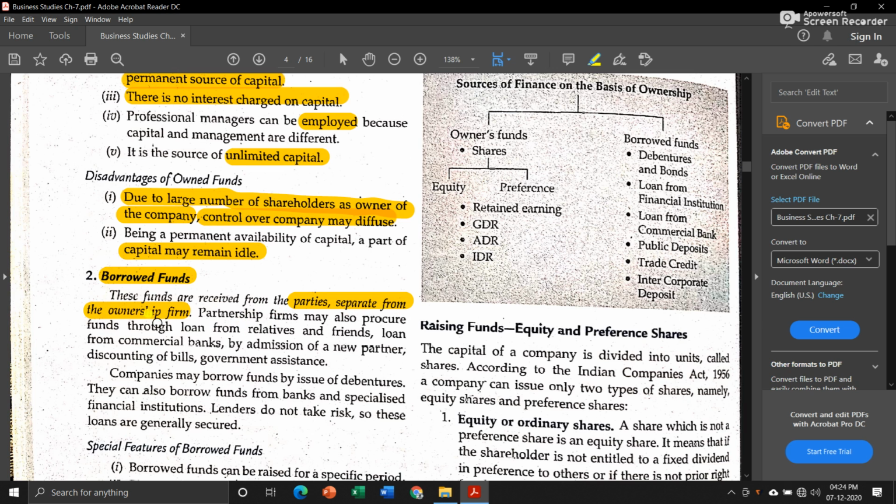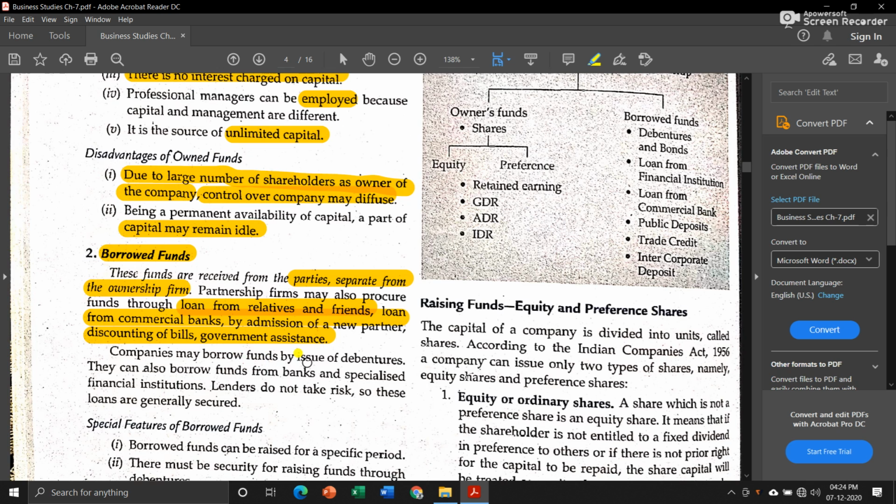Partnerships may also procure funds through loans from relatives and friends, loans from commercial banks, admission of a new partner, discounting of bills, and government assistance. That means partnership firms can take loans from their relatives and friends, and from commercial banks. When they admit a new partner, that partner may bring some capital, and they can take a loan from that new partner as well. Then they can discount some bills, and they can take help from the government as well.